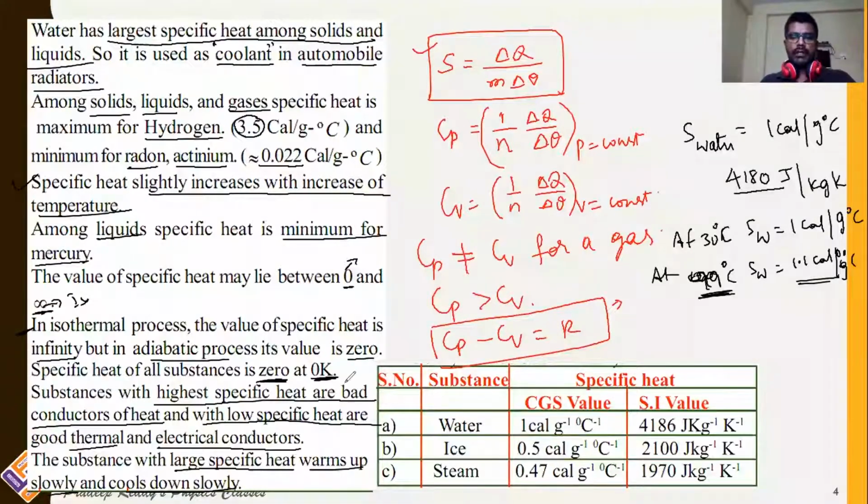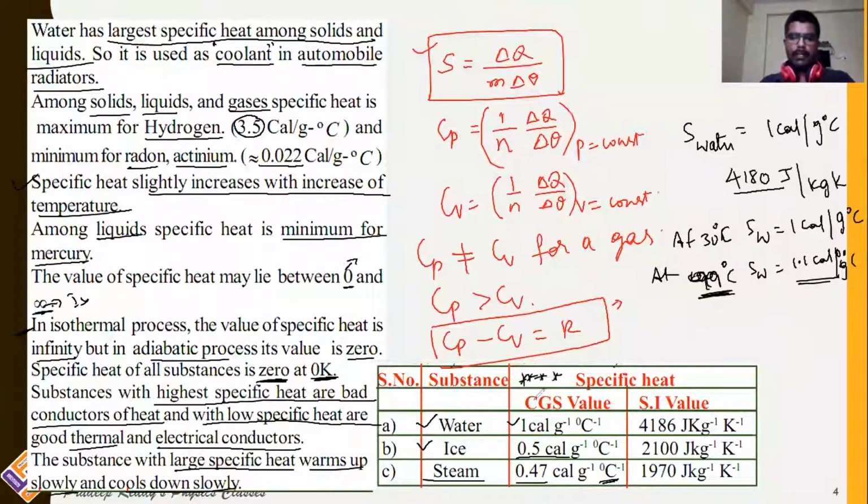And one more table is given here. Specific heat table. For water, it is 1 calorie per gram degree Celsius. For ice, it is 0.5 calorie per gram degree Celsius. And for steam, it is 0.47 calorie per gram degree Celsius. These are the CGS values you need to remember.